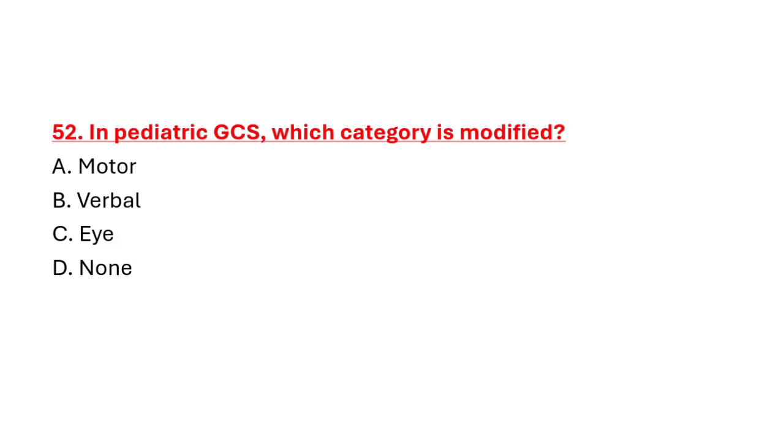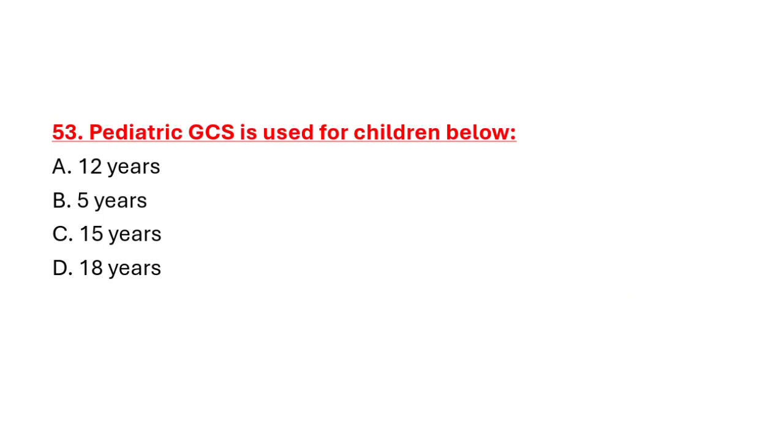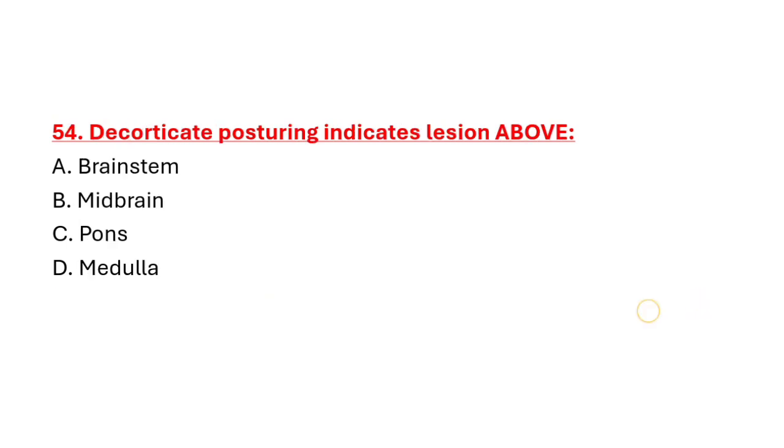Question number 52. In pediatric GCS, which category is modified? Option A. Motor response. Option B. Verbal response. Option C. Eye. Option D. None of the above. Correct answer is option B. Verbal. Question number 53. Pediatric GCS is used for children below: Option A. 12 years. Option B. 5 years. Option C. 15 years. Option D. 18 years. So, correct answer is option B. 5 years. Pediatric GCS is used for children less than 5 years.